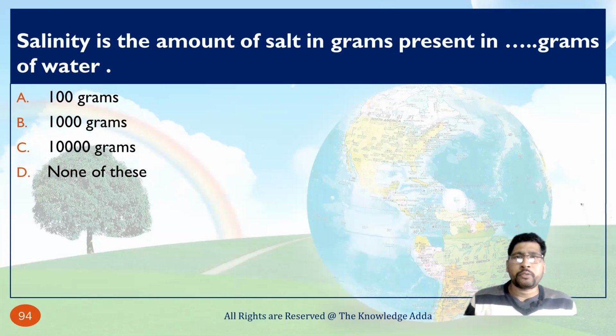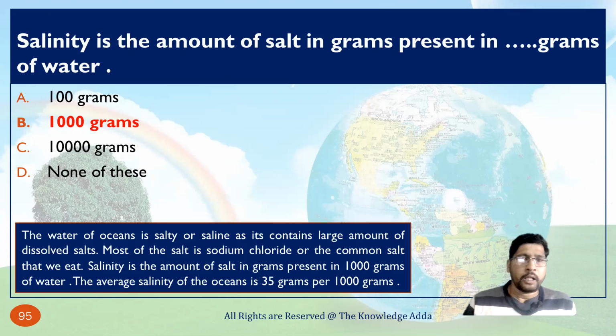Salinity is the amount of salt in grams present in. So basically the definition of salinity is: the water of the ocean is salty or saline as it contains a large amount of dissolved salt. Most of the salt is sodium chloride, or the common salt that we eat. So salinity is the amount of salt in grams present in a thousand grams of water. The average salinity of the ocean is 35 grams per thousand grams.